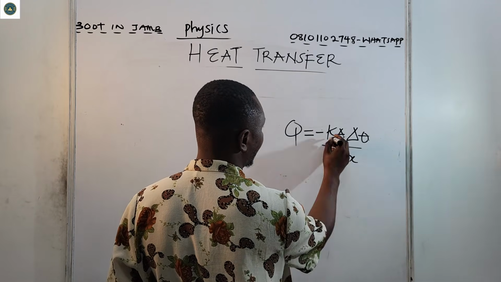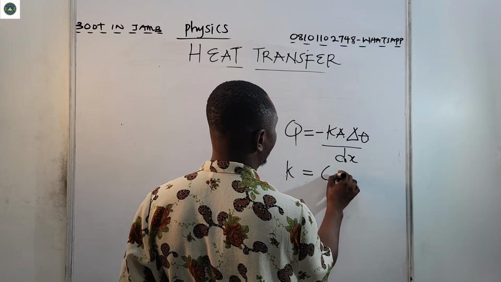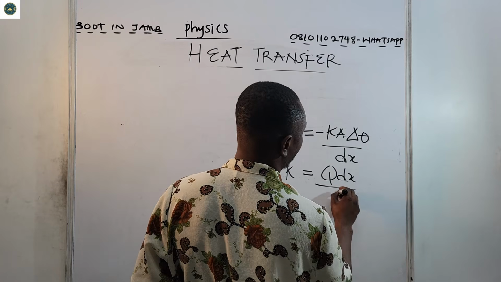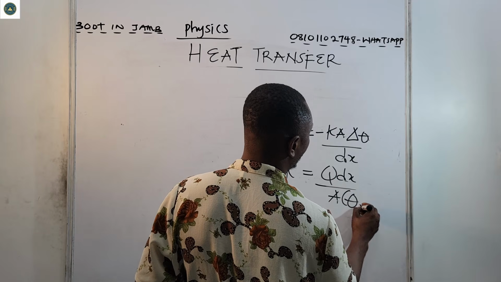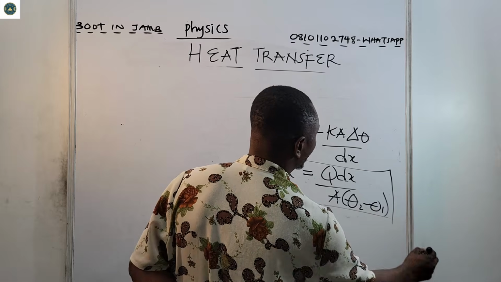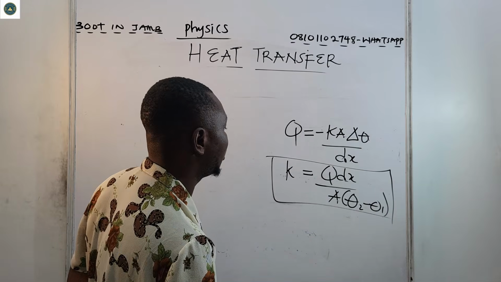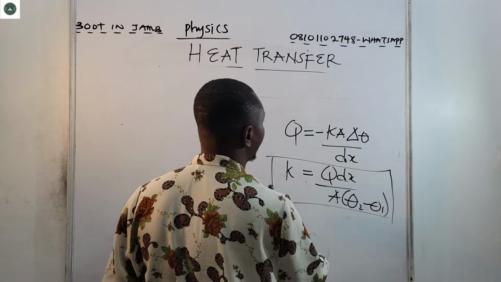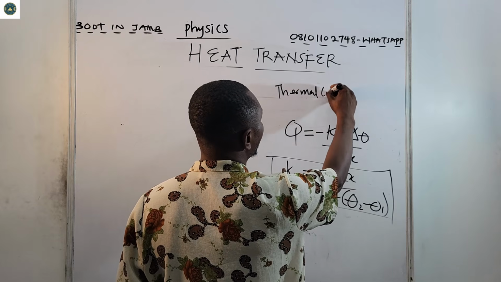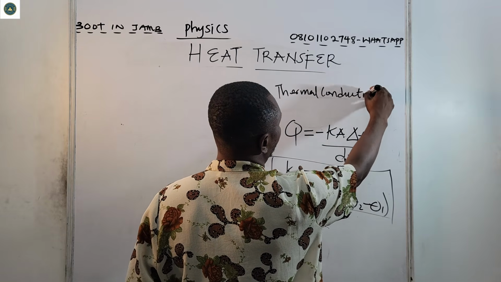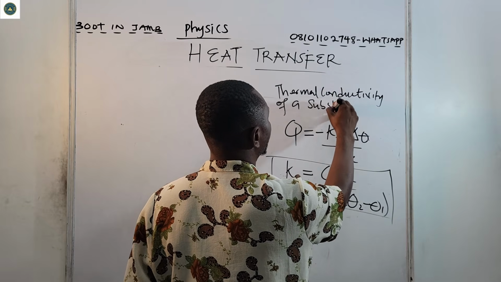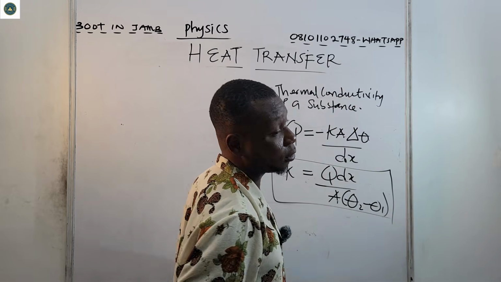So that we can have K is Q dx over A into theta 2 minus theta 1. This is how to determine the thermal conductivity of a material. So this is called the thermal conductivity of a substance. Either a substance or a what? Or a material.